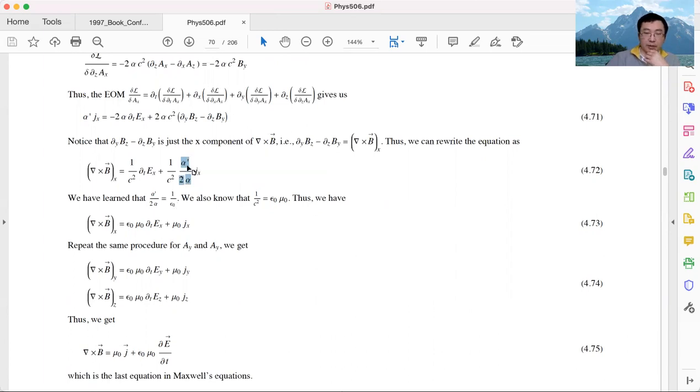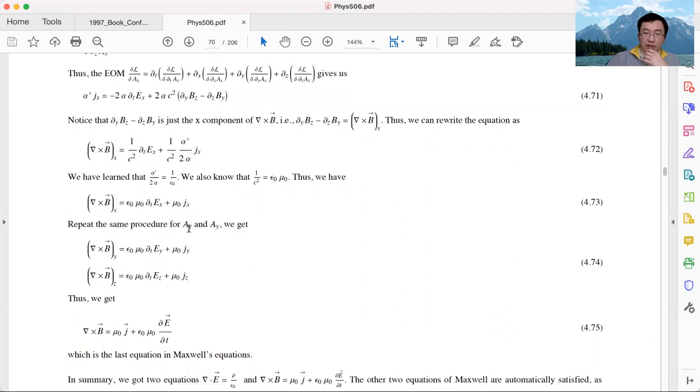If we replace this by 1 over epsilon 0, and remember, 1 over c squared is epsilon 0 times mu 0. So this guy is epsilon 0 times mu 0, 1 over c squared. This guy is 1 over epsilon 0. When we multiply them together, epsilon 0 cancels, and we have mu 0. So this coefficient is nothing but mu 0. And this coefficient, 1 over c squared, is nothing but epsilon 0 mu 0. So the equation of motion from the variation of A_x is eventually this guy. That's what we have.